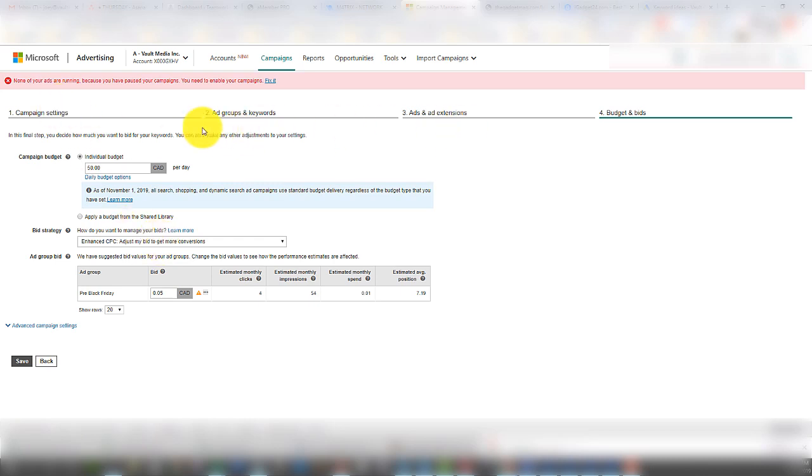So now we're going to review the budget, $50 a day. Enhanced cost per click means it's going to adjust my bids where it thinks it's going to get conversions. It only works if you have the conversion tracking set up, like I showed a second ago that it's necessary to do. And now my bid here. This is just a rough estimate from some experience I've had in the past. I'm going to start around 35. I could go up to 55, whatever, a dollar. But for gadgets, actually, I'll start around 50 cents a bid. So I'm going to get 100 clicks at 50 bucks.